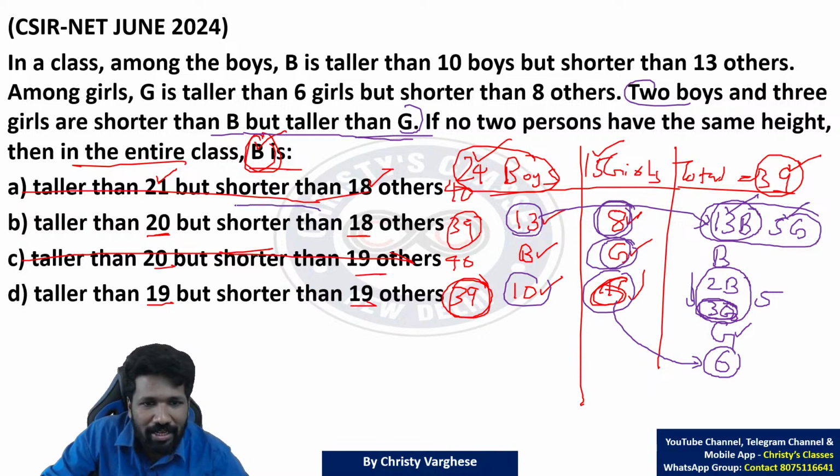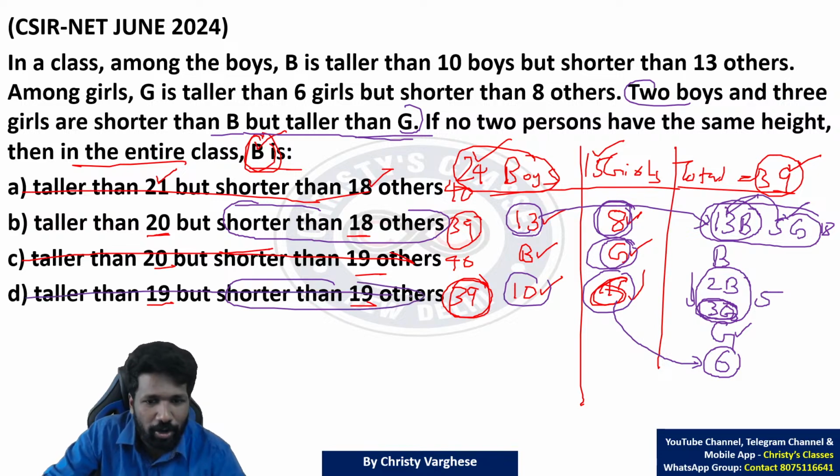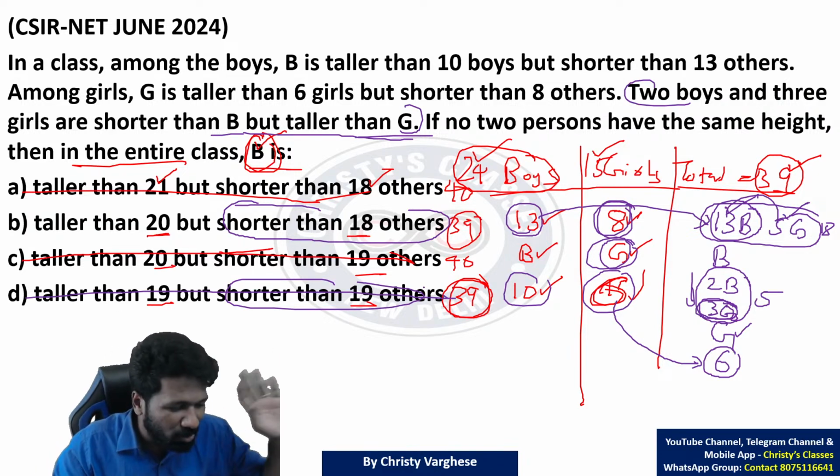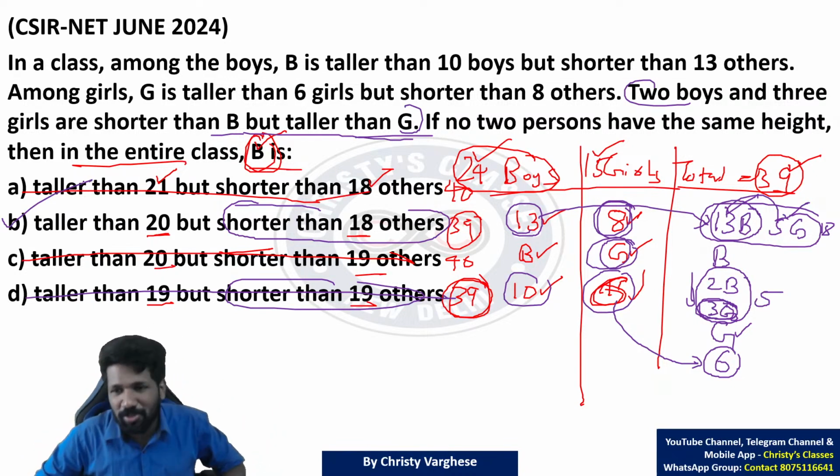Shorter than 18 others. B is shorter than 18 others. That is perfectly correct. 13 plus 5, 18, है ना. 13 plus 5 18. So लेकिन यहाँ पे shorter than 19 others है. So ये option eliminated है. Now you don't have to do further because already we eliminated 2 options. Now one more option eliminated, so option B.